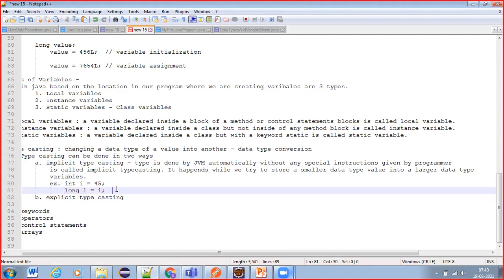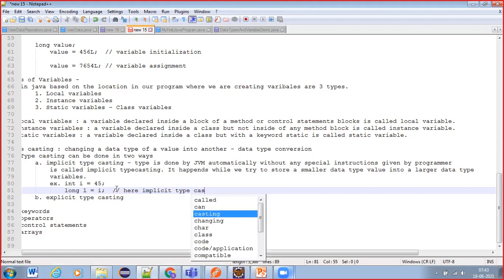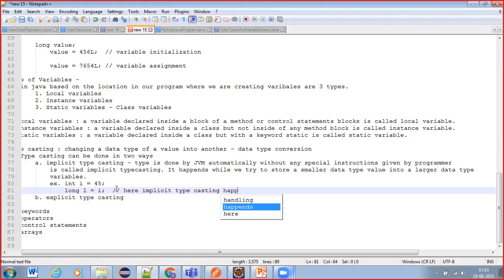This is what we call here, implicit typecasting happens. Is it clear, guys?